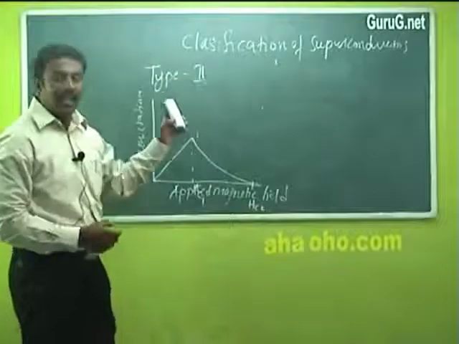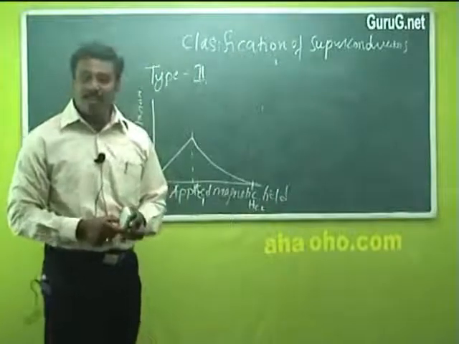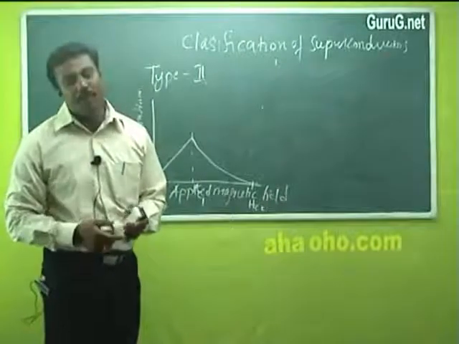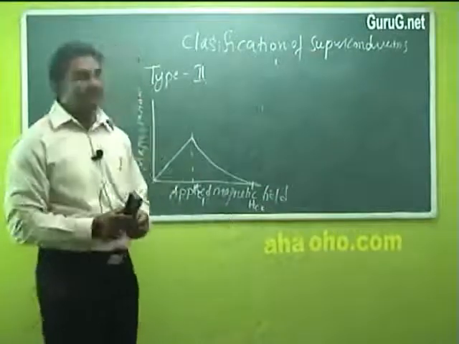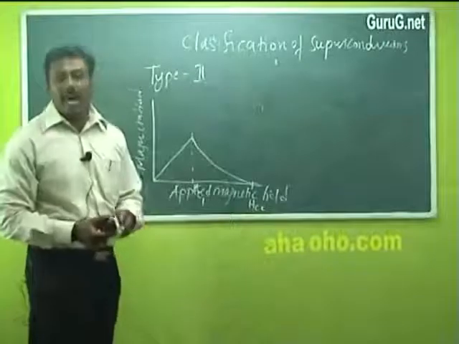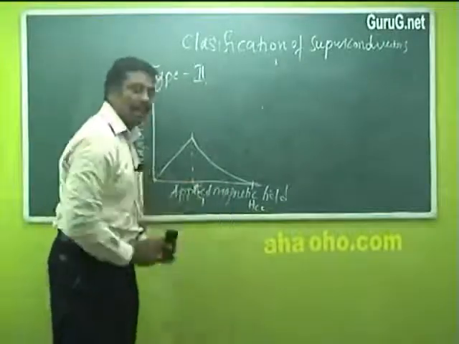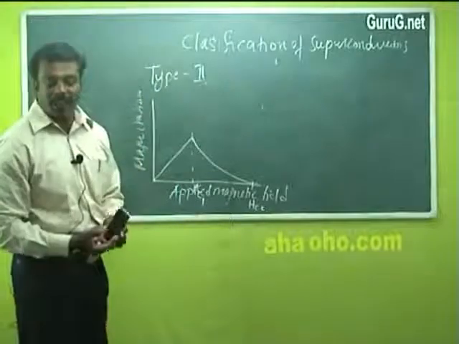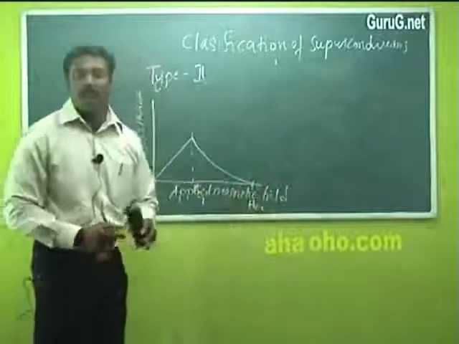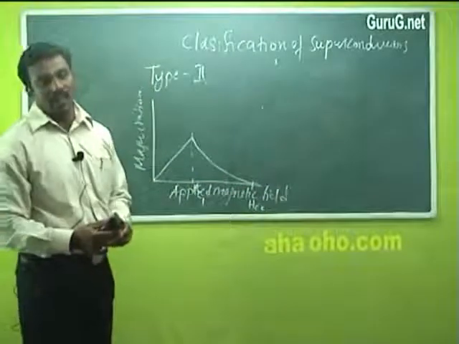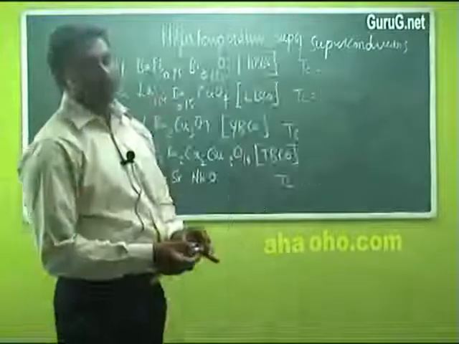So in case of type 1 superconductors, below the critical field, it behaves as a superconductor, and above the critical field, it behaves as a normal conductor. Whereas in case of type 2 superconductors, below the critical field Hc1, it acts as a superconductor. Between the field Hc1 and critical field Hc2, the superconductor is in the mixed state, and after Hc2, it behaves as a normal conductor. These types of superconductors are called type 2 superconductors.